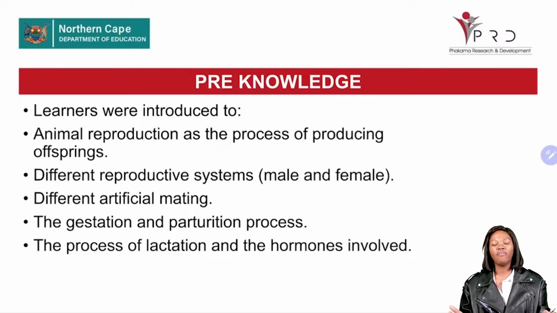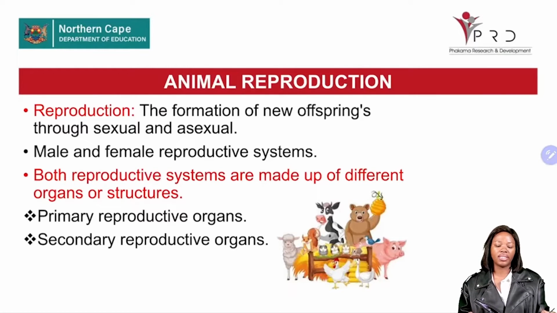In the beginning of the year, you were introduced to animal reproduction. Remember, this is agriculture. We are dealing with animals, not humans, meaning this reproduction focuses only on the sexual reproduction of farm animals. How do farm animals reproduce? Let us look at question 4, which is animal reproduction.